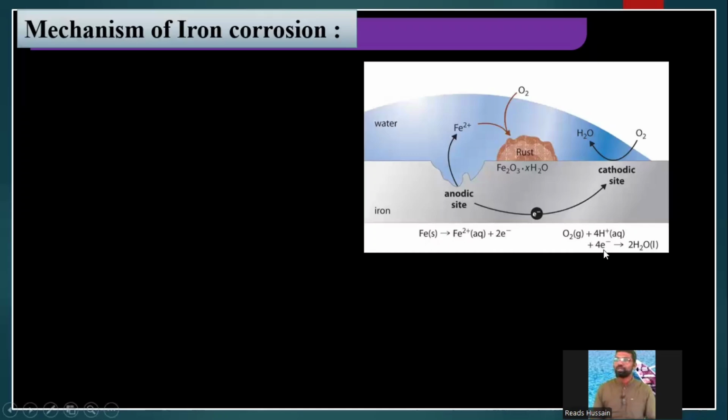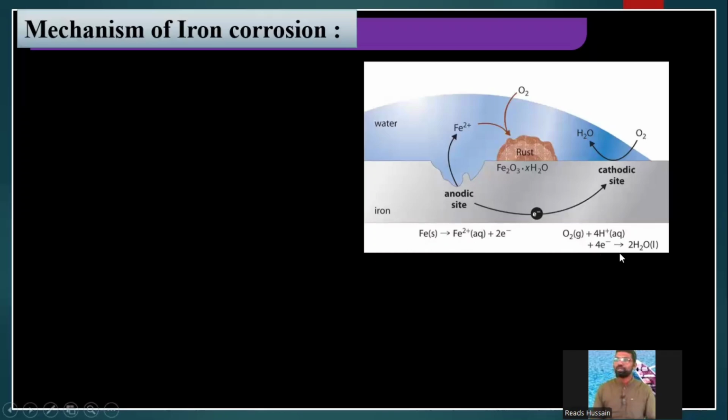From where did we get these electrons? We get these electrons from this anodic process. So electrons are traveling from this spot to this spot, no? Here, gaining of electrons, O2 plus H plus plus electrons. This is gaining of electrons. That means here reduction is taking place. So due to this process, water molecules will be formed.